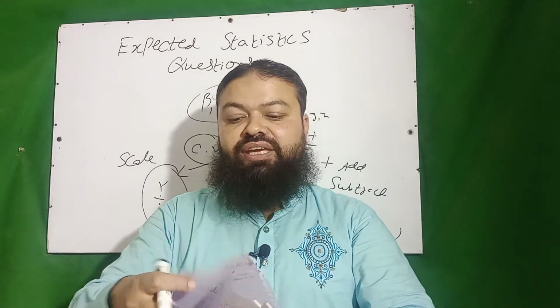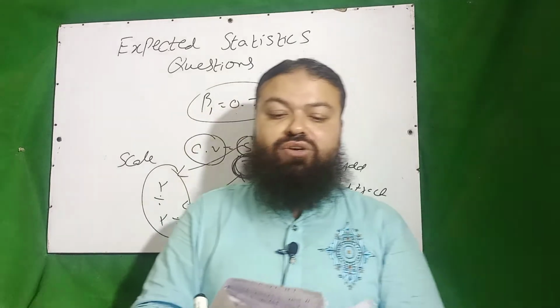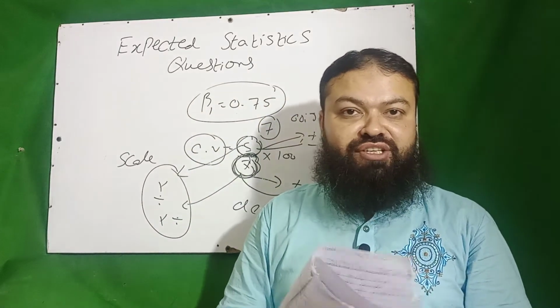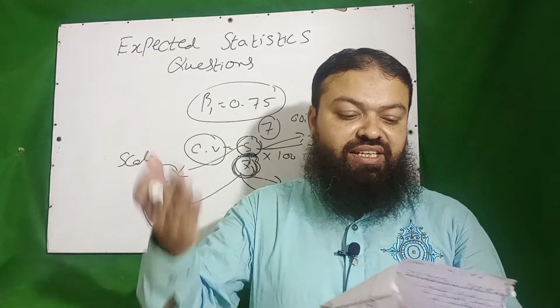Next question is, if we subtract a constant value from each value of a data set, then the coefficient of variation is, as I have discussed, increased.